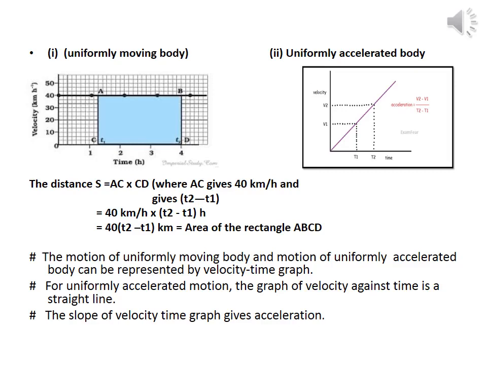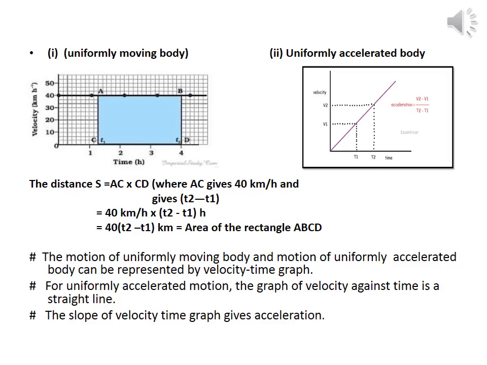As shown in this figure, the area enclosed by this graph with respect to the time axis or x-axis will be equal to the magnitude of the displacement. To know the distance moved by the car between the time intervals t1 and t2, draw perpendiculars from the points corresponding to the time t1 and t2 on the graph. The velocity of 40 km per hour is represented by the height AC or BD, and time t2 minus t1 is represented by the length AB, which is shown in the graph.